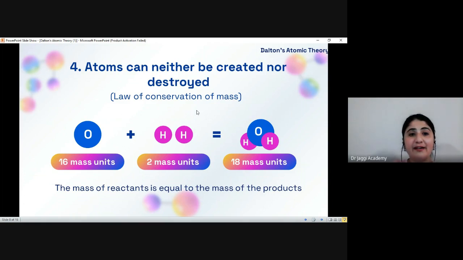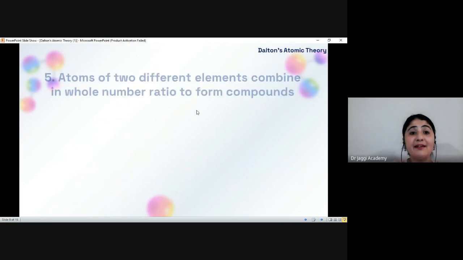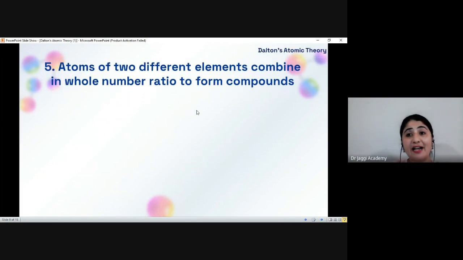The fifth postulate of Dalton atomic theory is that when atoms of two different elements combine to form a compound, they always combine in a fixed whole number ratio. This is according to the law known as the law of constant composition, or the law of constant proportion. For instance, in water.